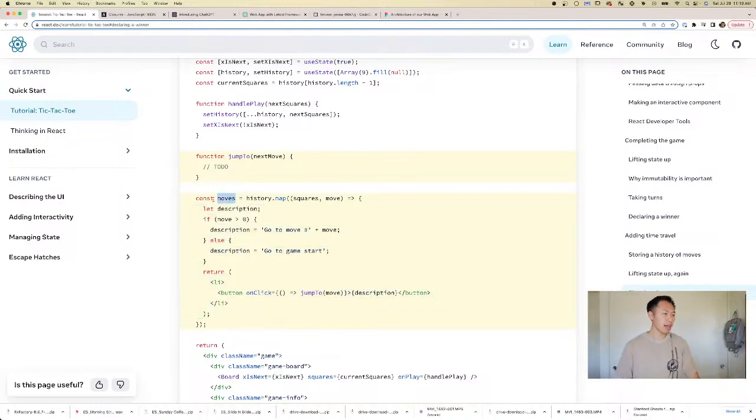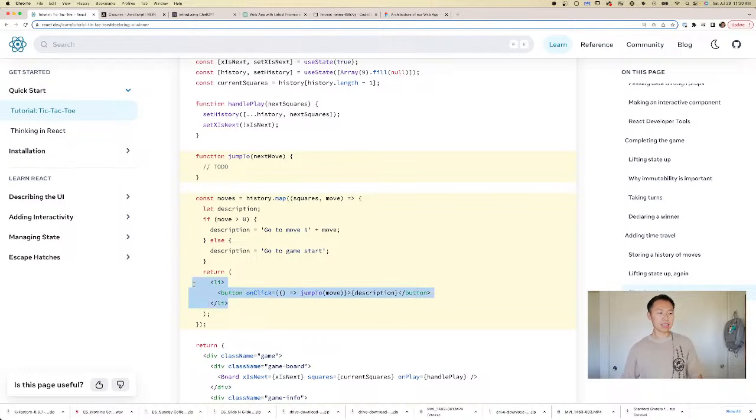So what is moves? When we learn about things, we need to figure out what the variable represents. Moves represents a list of React JSX elements. Or sorry, moves is an actual list in JavaScript.